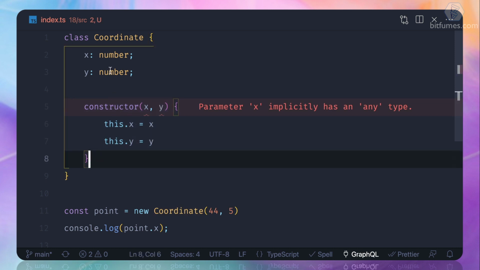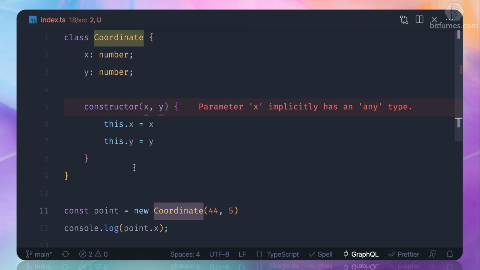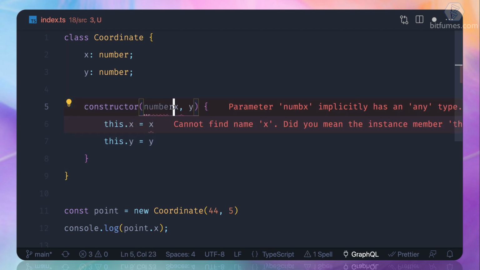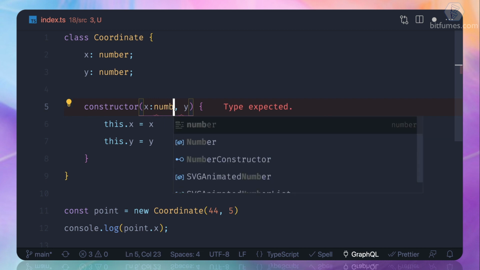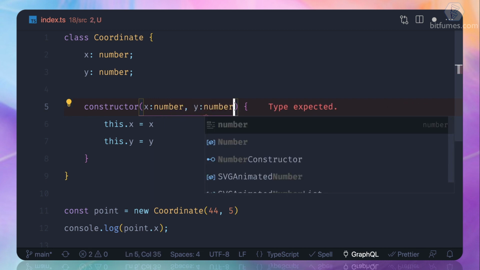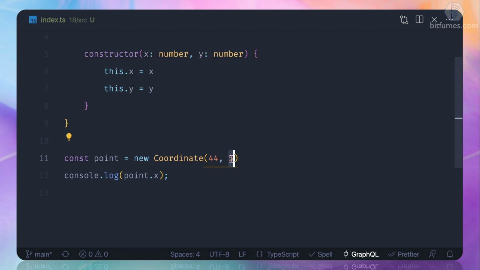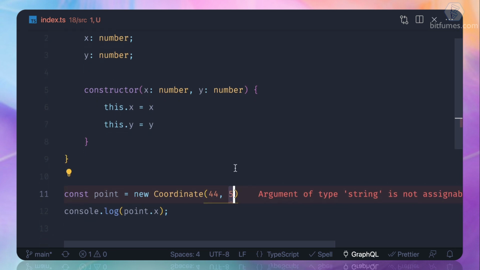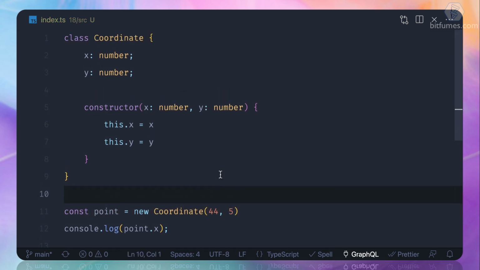Similar to this, these are the properties and these are the parameters. This is a very important thing. These are properties of the class. These are the parameters when we create a new instance, because when you create a new instance, this constructor runs automatically the first time. So we can also define it as a number, and this is also a number. Now it's sure that I cannot provide any value other than a number. So this is how we can have classes in JavaScript using TypeScript.